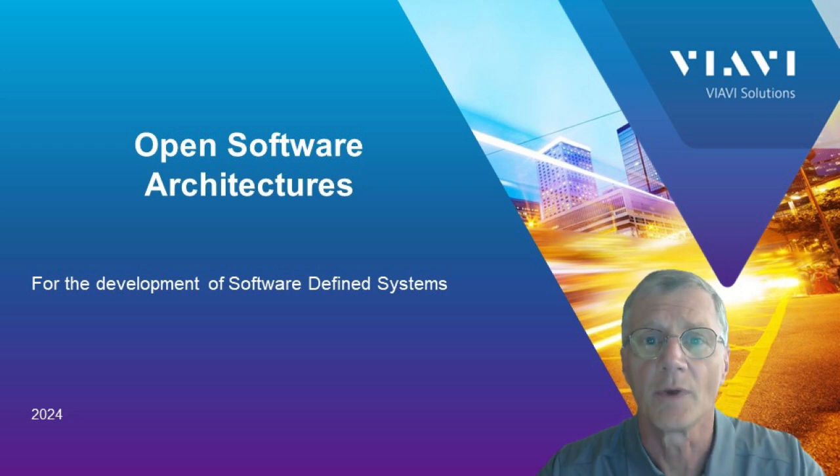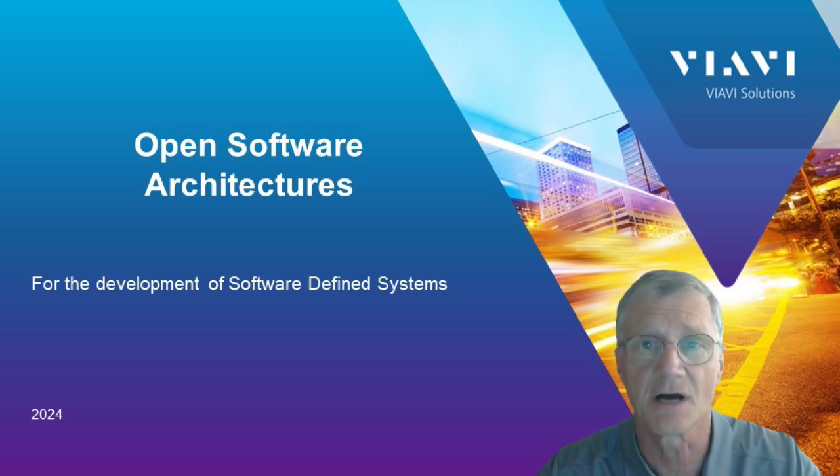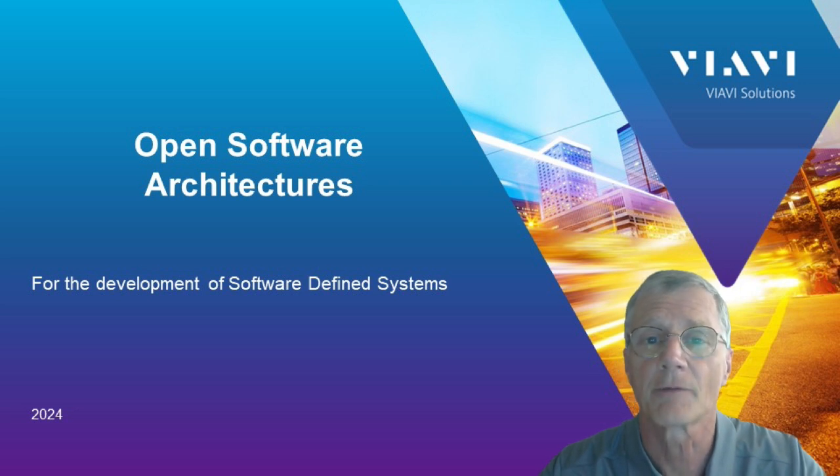In this video, we will look at software architecture, or the underlying infrastructure that defines the complete life cycle of the software, from how it is designed, loaded on the platform, connected, configured, started and stopped, and removed. We will look at some open architectures and see how the SCA stands out for the development of HEDS.